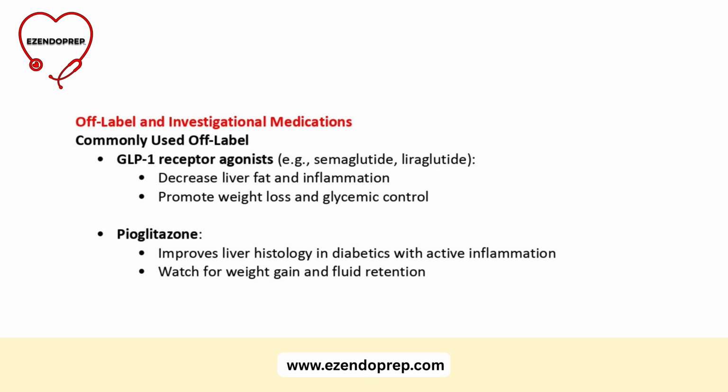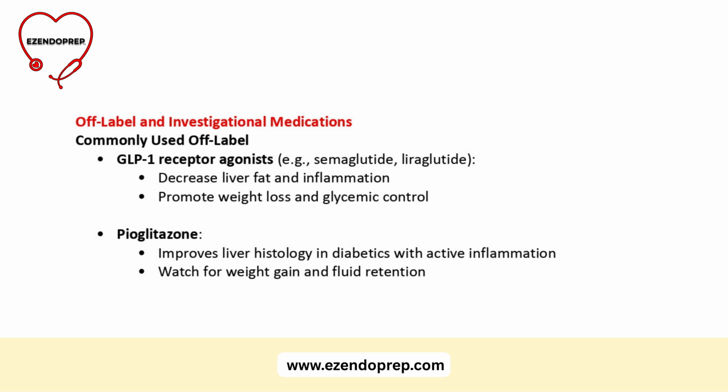Now, what about other options? There are a lot in the pipeline, but nothing else has full FDA approval yet. That said, we are already using other medications off-label. Let's start with the GLP-1 receptor agonists like semaglutide and liraglutide. These drugs have shown dramatic improvements in liver fat and inflammation, plus they bring the added benefit of weight loss and glycemic control. We're using them all the time, even though they're not formally approved for it.